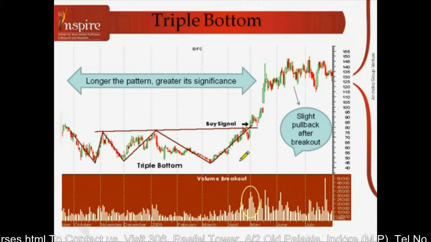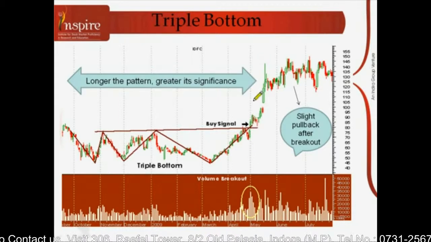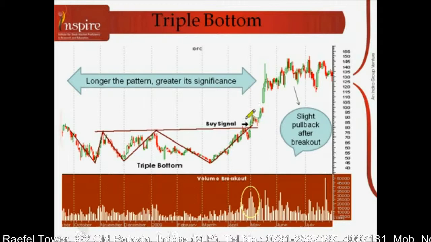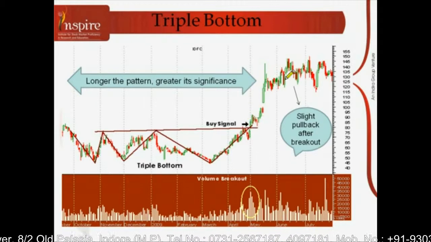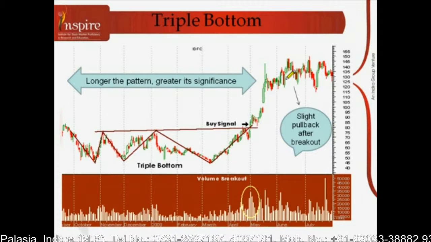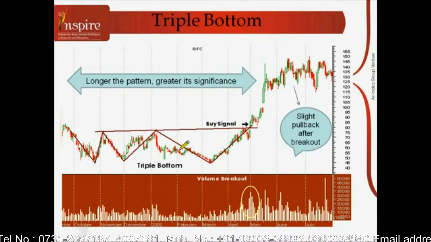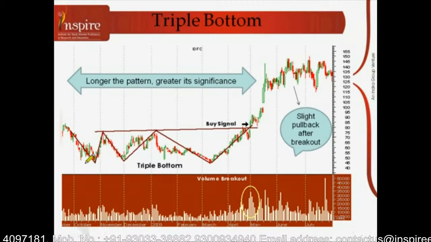Pullback, very common in triple bottom patterns. It is very common in triple bottom patterns to see a pullback, a slight pullback after the price actually crosses the threshold levels. एक pullback आता है, so it does not mean that it is a false signal. एक pullback is common, it is retracement from the current levels. Then the next point is symmetry. Investors looking for a valid triple bottom should be wary of a pattern that has a lot of white space between. As it is developing, the pattern should display a fairly regular progression among the three well separated lows. So there should be a symmetry in the pattern.